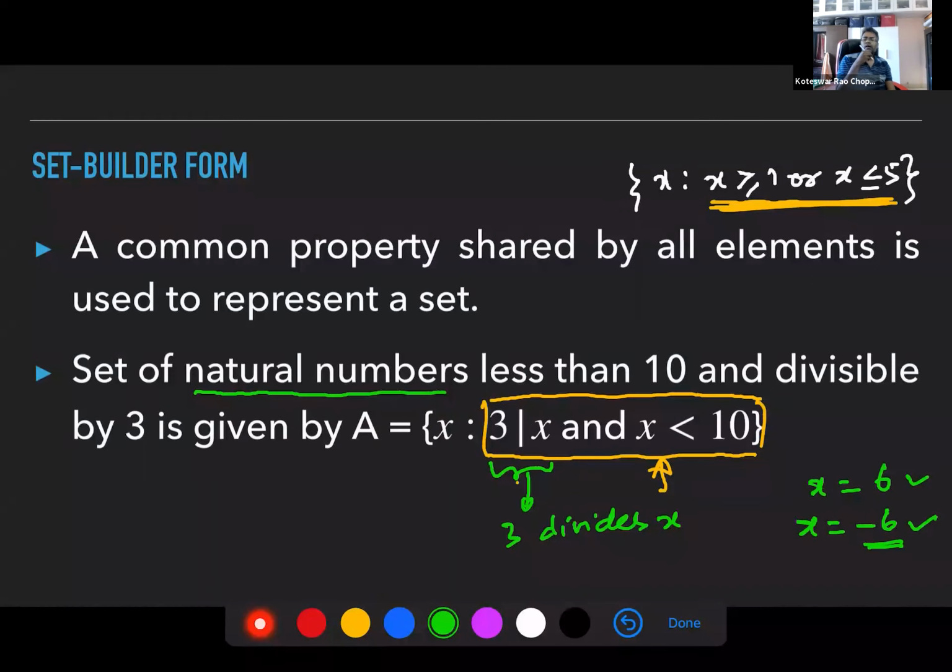You can take positive numbers. Exactly. So either I can change the condition here and say that x lies between 0 and 10, or I can leave it as it is, but add that x belongs to natural numbers. Do you understand? Then I would have kept a property which is correct.